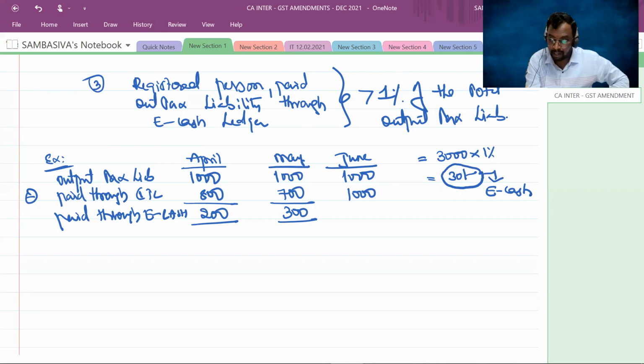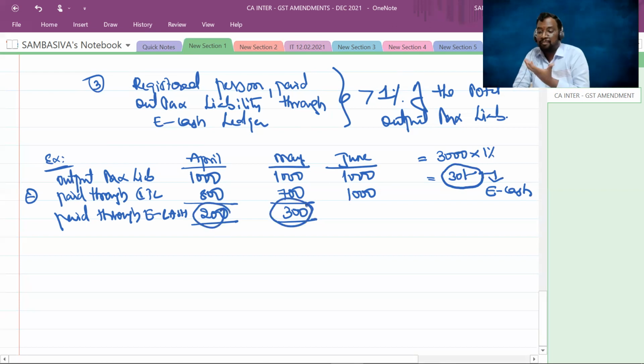You can check out here. I have paid here 200 rupees. I have paid here 300 rupees. Totally, I have paid 500 rupees through electronic cash ledger in my previous months. Right, sir? So here you can see I have satisfied this condition of at least 1% of the total output tax liability being paid through electronic ledger.